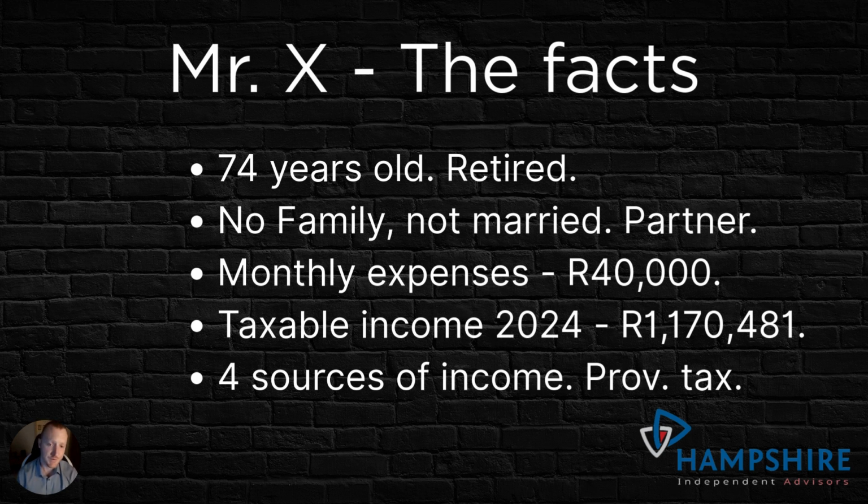He has four sources of income, right? So one is the interest on the money that he has. The second is rent. The third is income from annuities, and the fourth is income from a consulting business that he runs on the side.